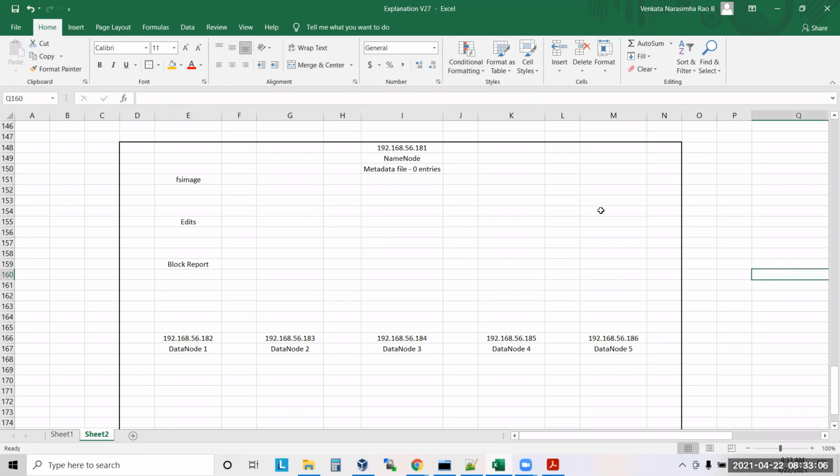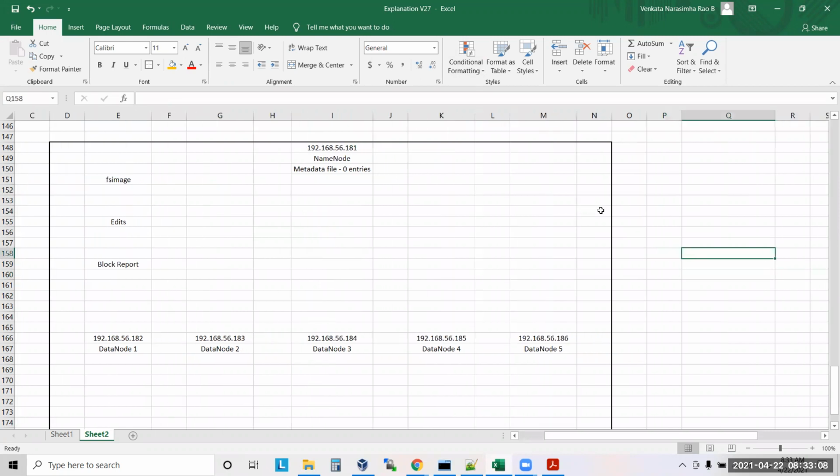Now you're writing a file. Let's say you have one file, sample.txt, which is 256 MB.